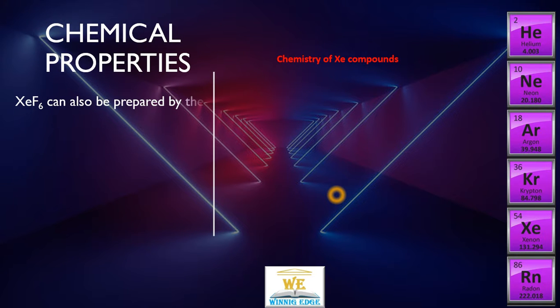Now, there is another way to prepare xenon hexafluoride. That is by the interaction of xenon tetrafluoride with O2F2 at 143 Kelvin.